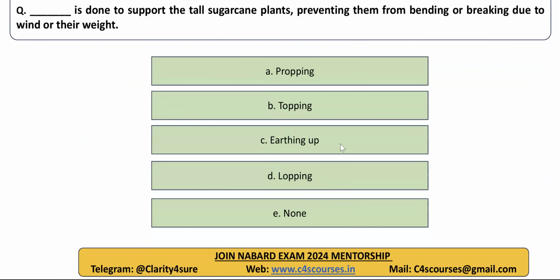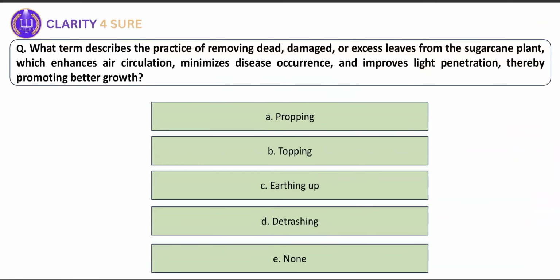Next, what is the intercultural activity practiced in sugarcane to support it? What term do we use? Here they are asking, so this will be propping. Propping. Prop means to give support.